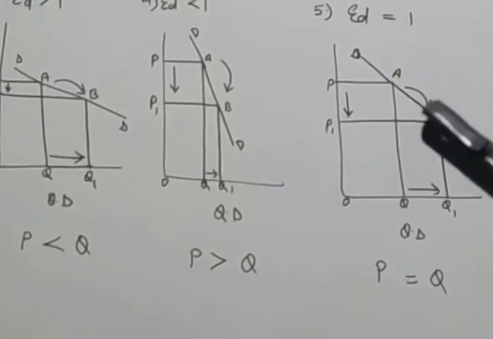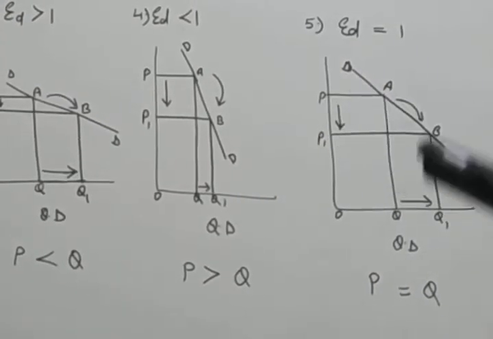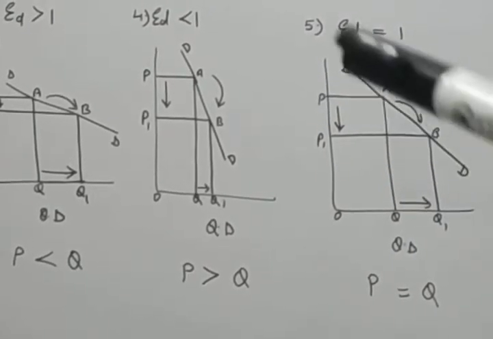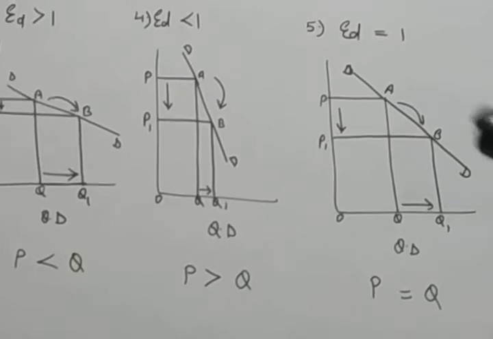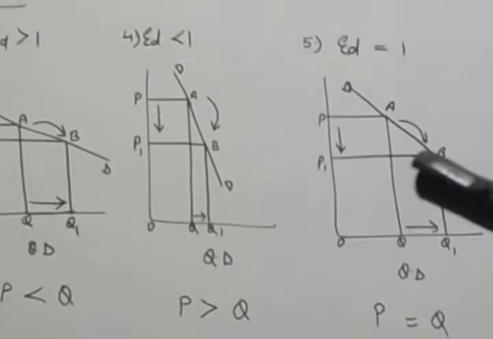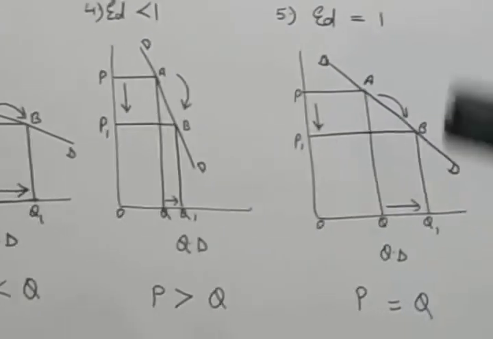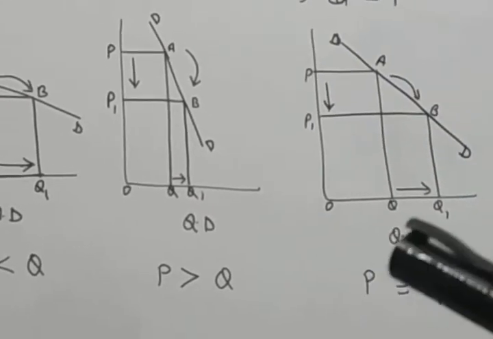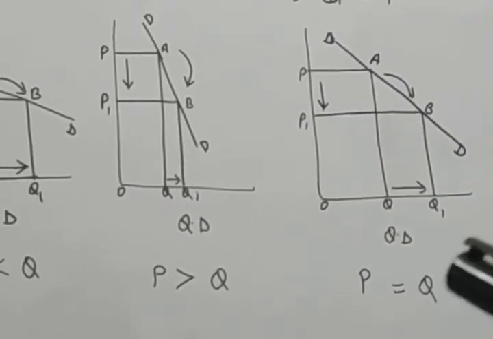Rectangular hyperbola means the area under this demand curve is equal. That's why the shape is a rectangular hyperbola. The example of such commodities is comfort goods. In comfort goods, when their price reduces, the quantity increases or decreases in the same ratio.